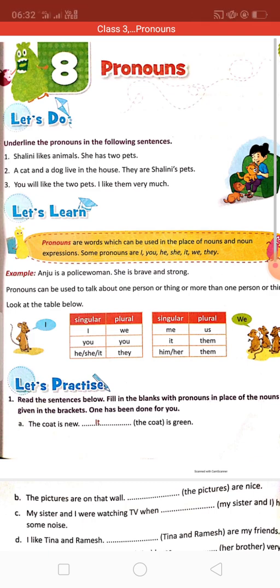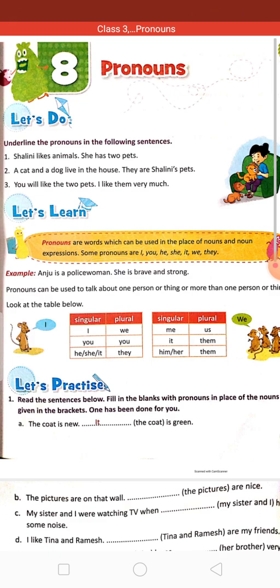In the next line, we are using they instead of a cat and a dog. Otherwise, we have to say a cat and a dog live in the house, a cat and a dog are Shalini's pets. Every time if we use the same thing, it will not sound good and the meaning will also be clumsy. So we are using they over there.